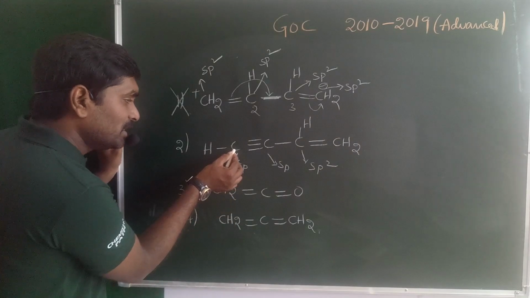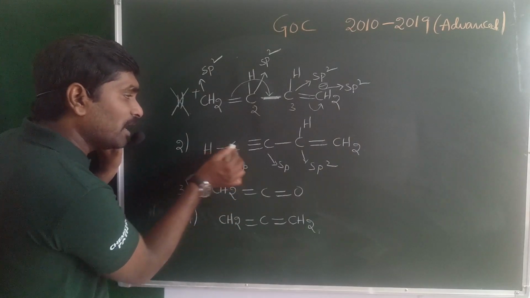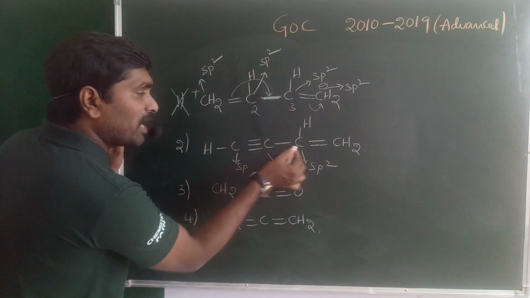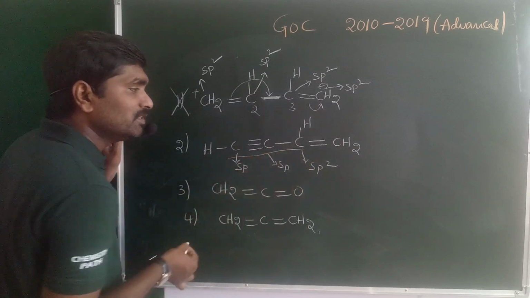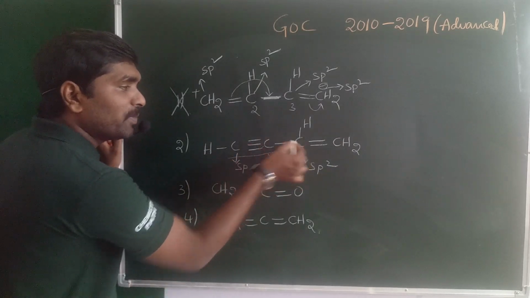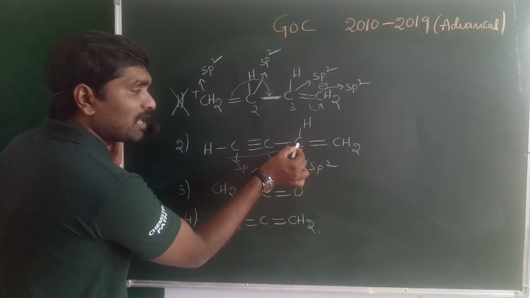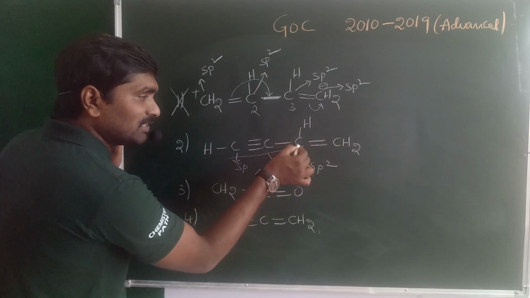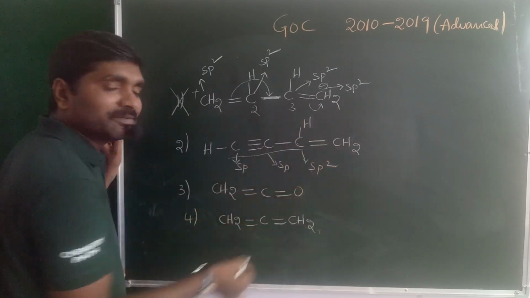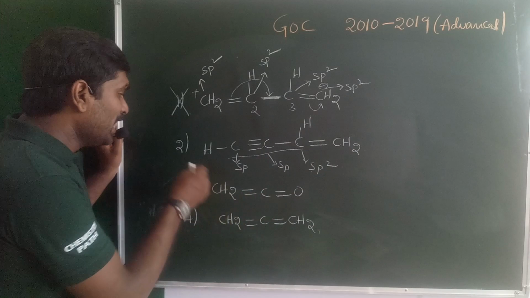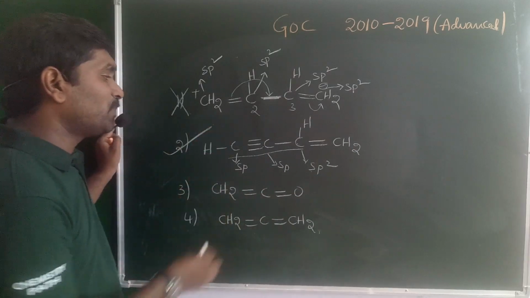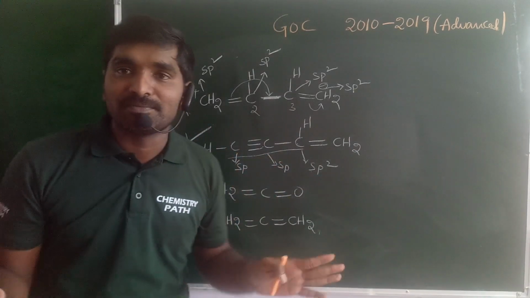That means this carbon and hydrogen are both in the same plane, this carbon and the sp2 carbon are linear, so both are in the same plane, and again the next carbon is in sp2 hybridization. The atoms present on this carbon maintain the same planarity, hence all the atoms present in the second molecule are planar.